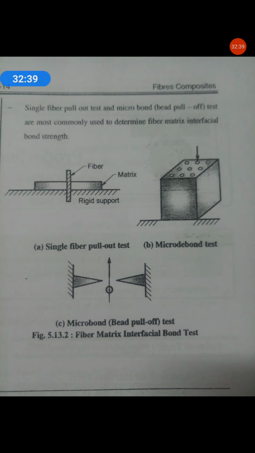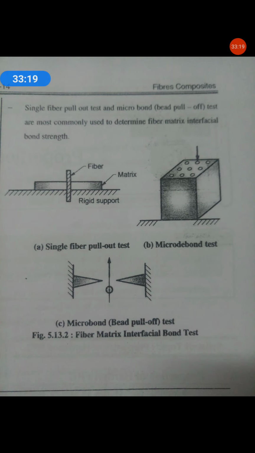See, in the first point, A, this is the single fiber pull out test where we have used a thin sheet of approximately 0.05 mm to 0.02 mm thickness. What we have to do in this test is pull out a single fiber, like a grass from the garden. Along with the grass or fiber, some part of the matrix will also come out, so this you have to avoid. You have to pull the fiber completely from the matrix. So this one is the first test.